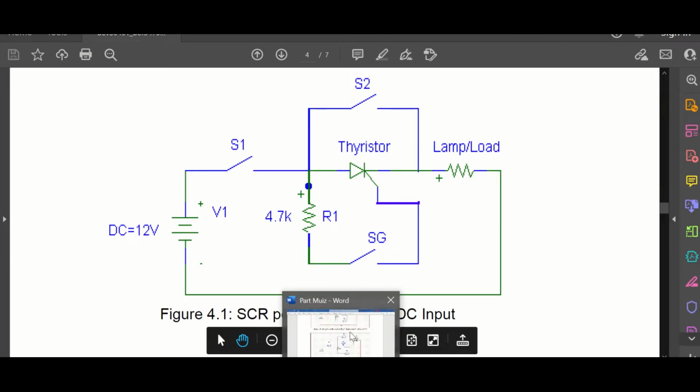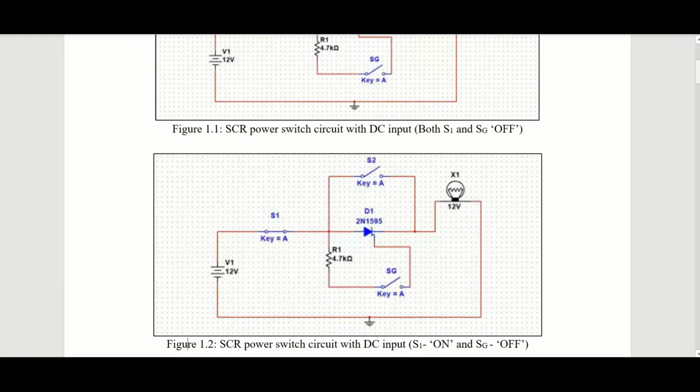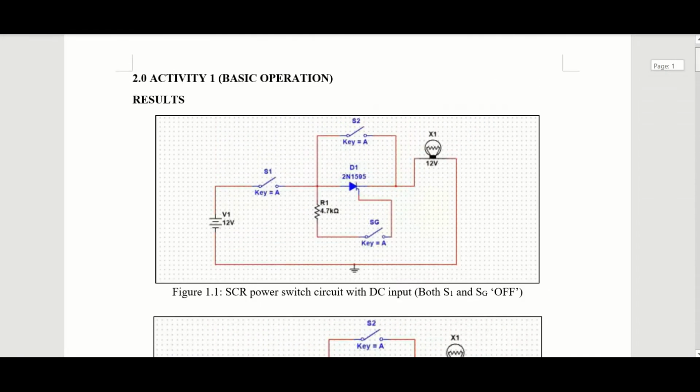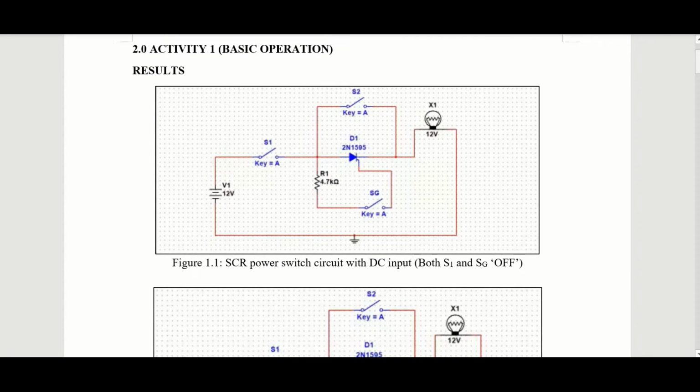So this is the circuit that I designed, and this is the output result. In the first condition, when both switch 1 and switch G are turned off, the lamp will also be off because there is no current flow in the circuit.